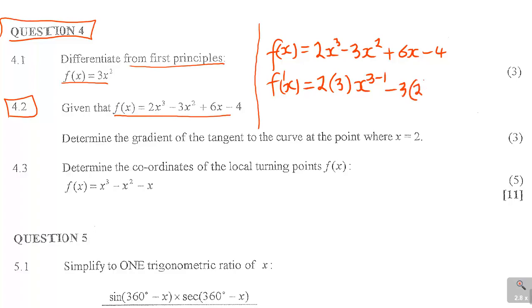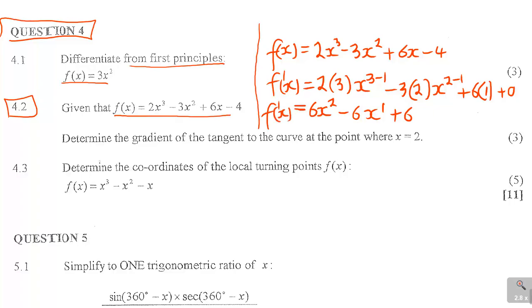This time you drop the 2, you have x, it's 2 minus 1, plus, now if it's only x, you just say 6 times 1, x becomes 1, and then minus 4 becomes 0. That is all, because it's dy over dx, so the number 4 does not have x, so it becomes 0. So when you've done that, 2 times 3 is 6x, 3 minus 1 is 2, minus 3 times 2 is 6x, 2 minus 1 is 1, plus 6. So this is my f prime x.